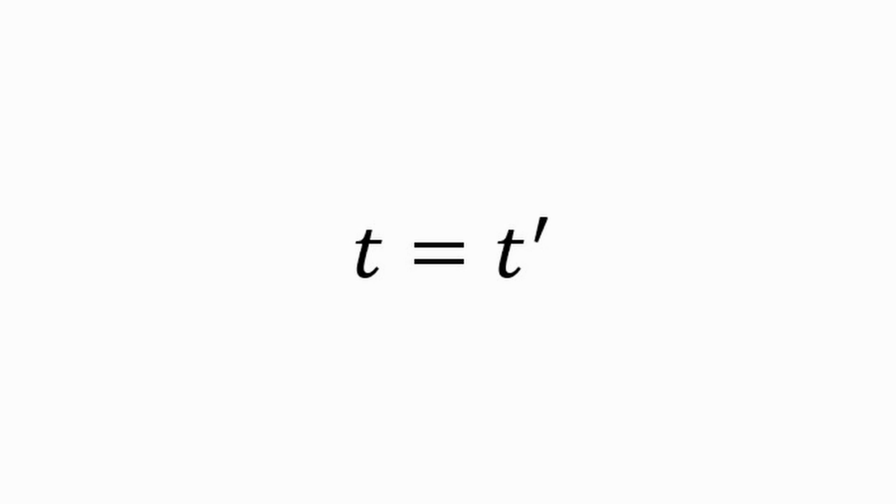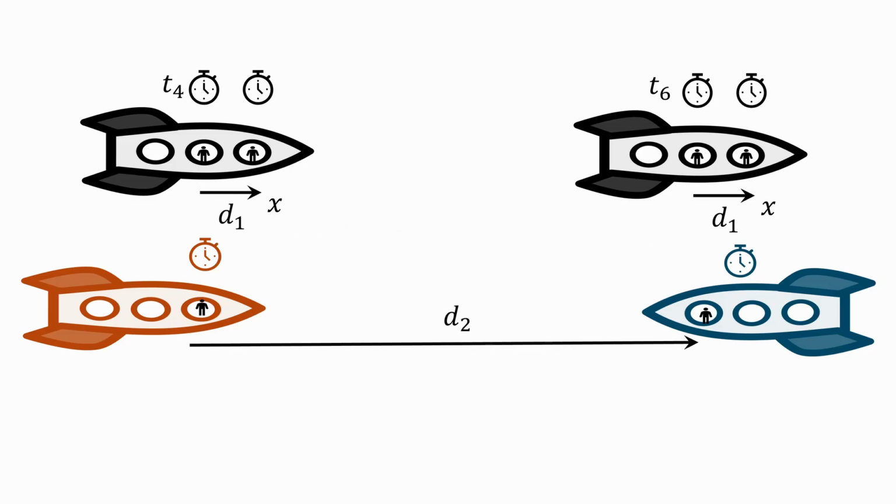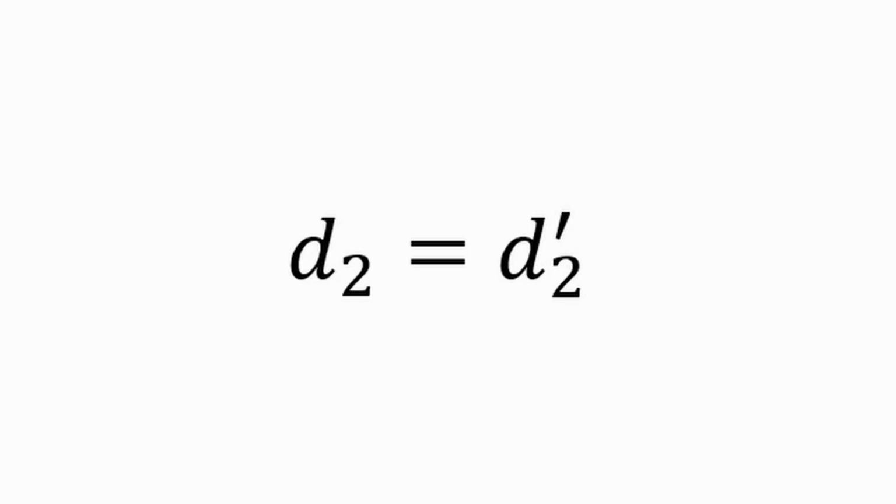Comparison of the velocities Vr and Vr' yields the following experimental result. Using the time that you were right in front of the passengers on the blue and red spaceships yields the following. Comparison of the distances d2 and d'2 yields the following experimental results. This experimental result indicates that space distances are also universal and relative motion does not affect space or distances.